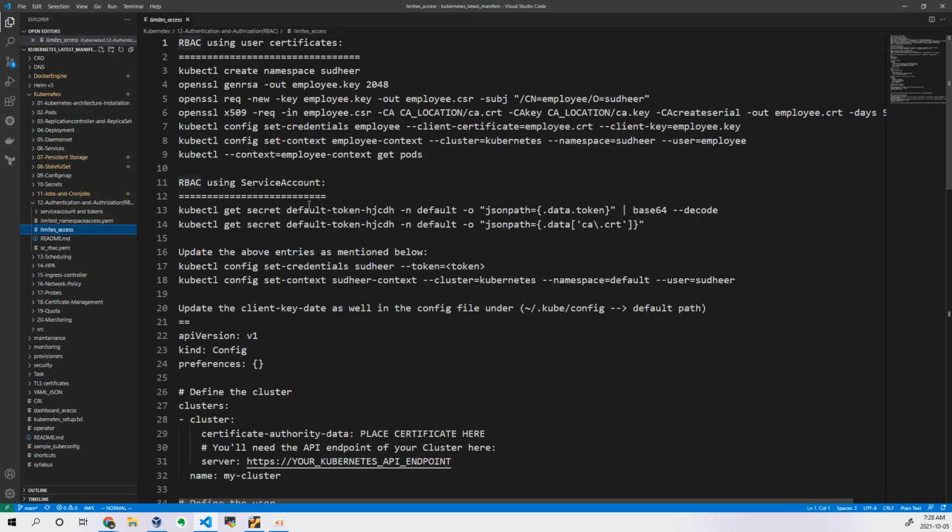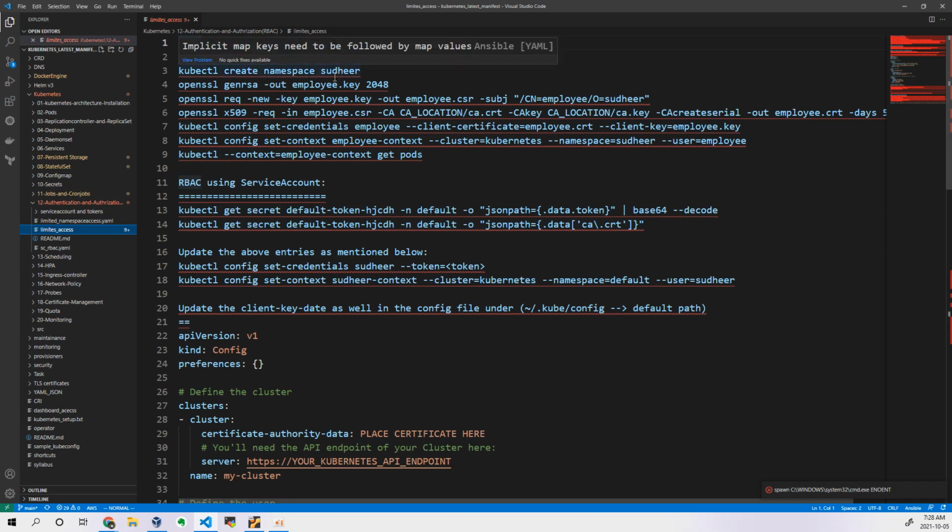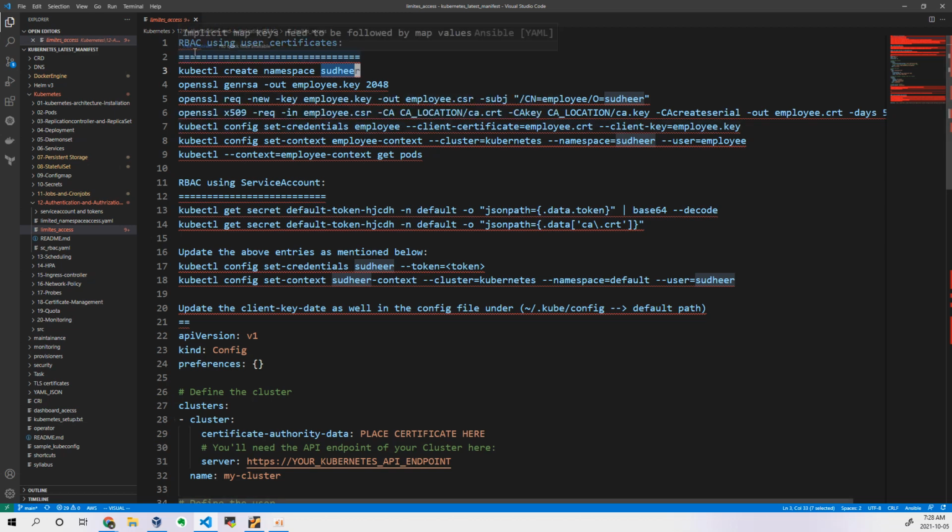Limit access. Here you can see I'm trying to create a user called Sudhir. I'm trying to create a namespace called Sudhir. Why? Because I want to create a user and that user should access only a namespace called Sudhir. If he is trying to access any other namespace, it should reject. That's the intention actually. So now, RBAC using user certificate. That is what we are trying to do right now. Not RBAC actually, right now it is just authentication. So let us execute the commands one by one.